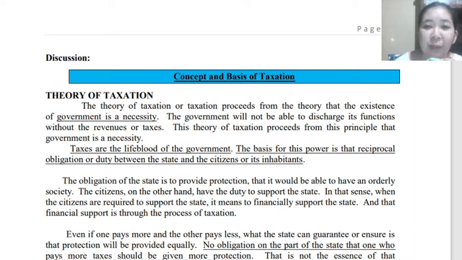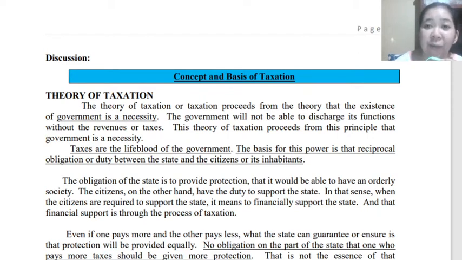Okay, and we all know that a government is not a business enterprise. So the question is, what are the sources of income of the government? Basically, most of the income of the government comes from taxes.